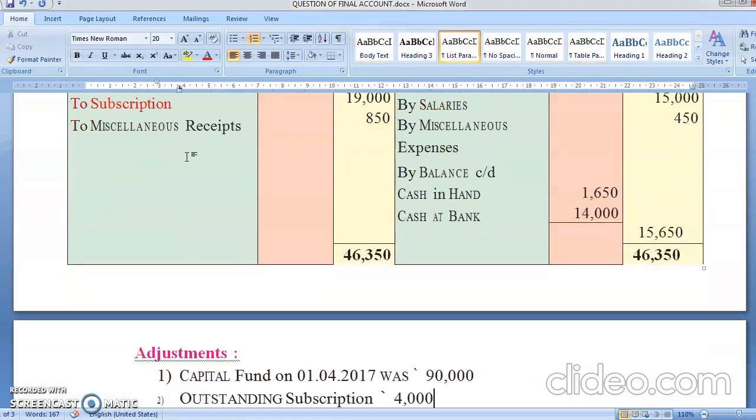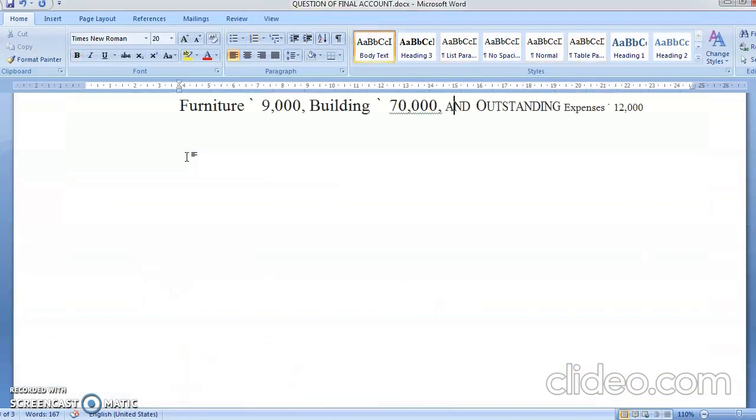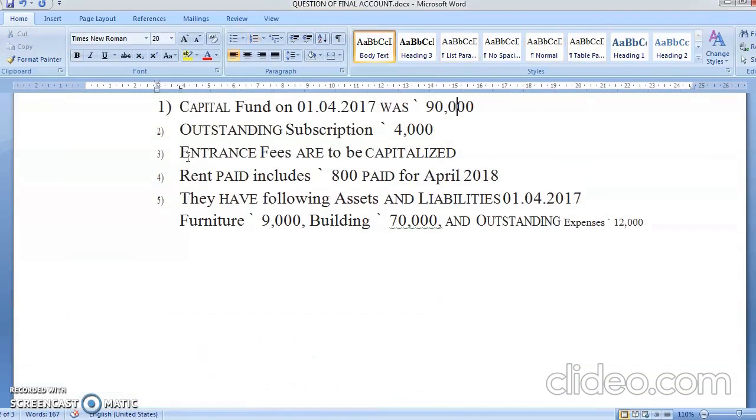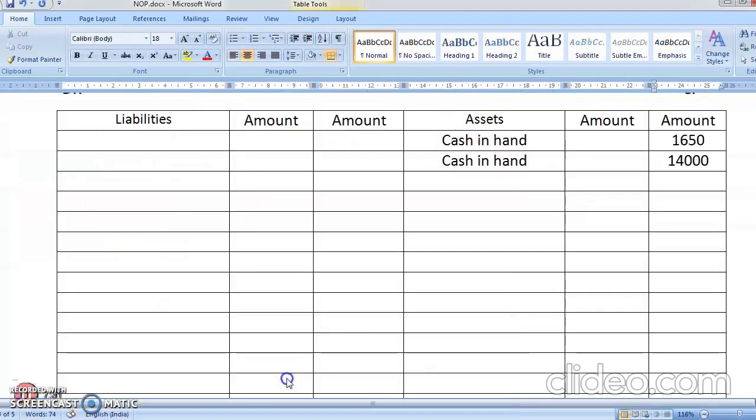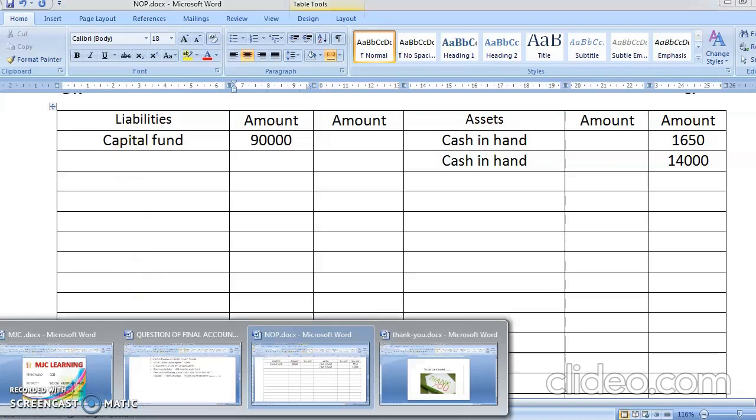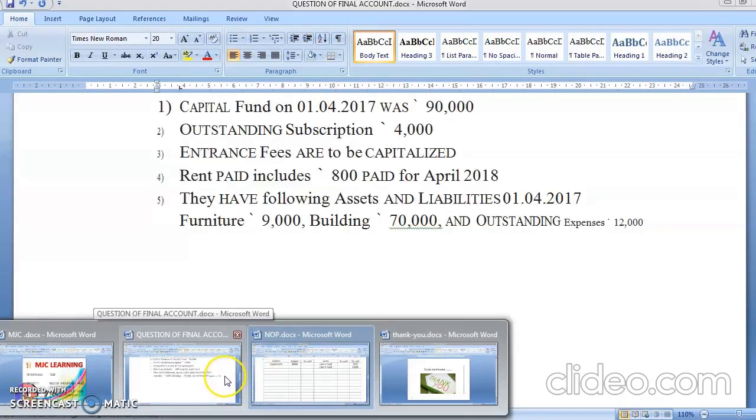Okay, now let's go to the capital fund. Now they have directly given you the capital fund. So capital fund is 90,000. Capital fund means it's a capital fund. Am I correct? So capital fund goes directly in the balance sheet, 90,000. It comes in the inner column because you'll have surplus and all, and you're going to write it.